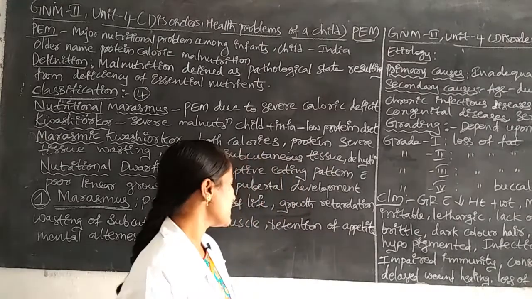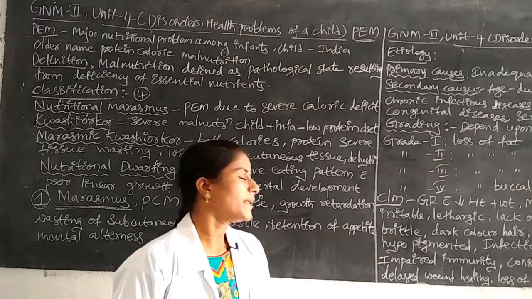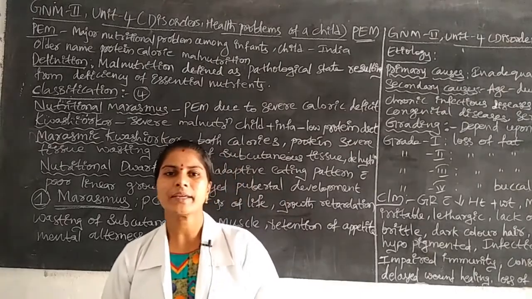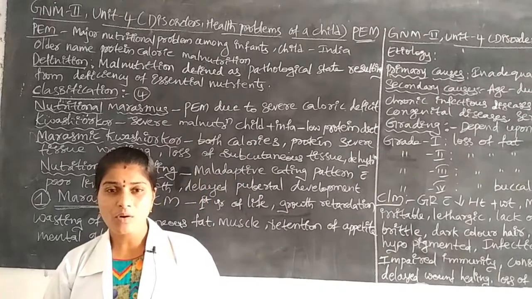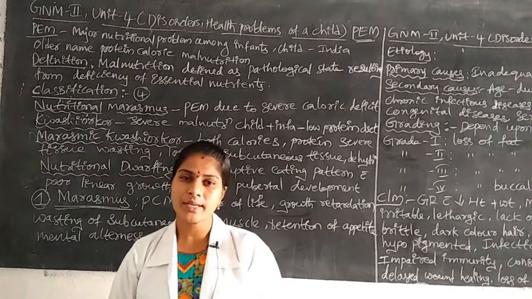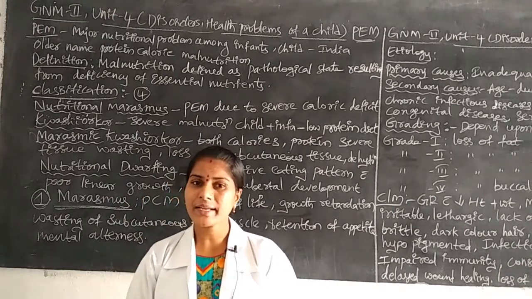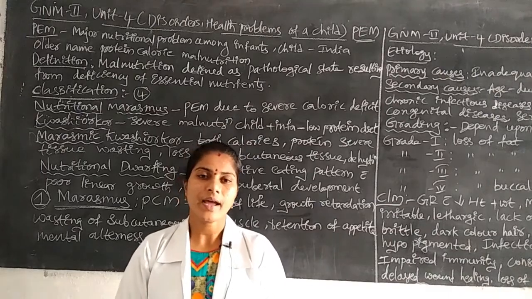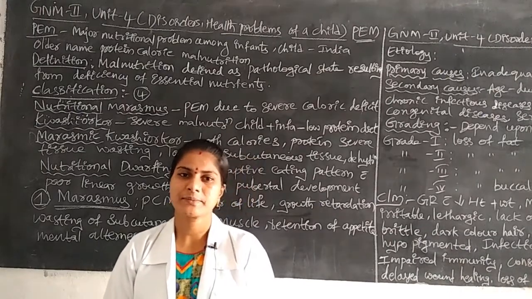Sometimes the children have loss of appetite: when taking food, or not taking food on time, or the food is not digested, they have loss of appetite.